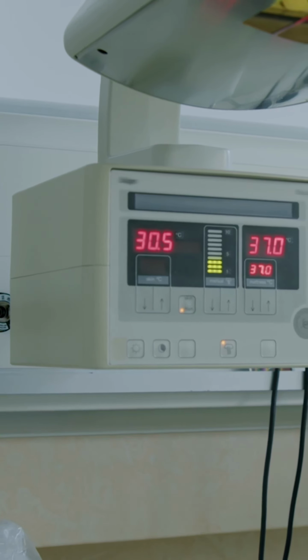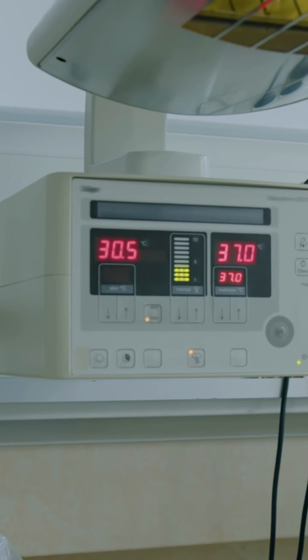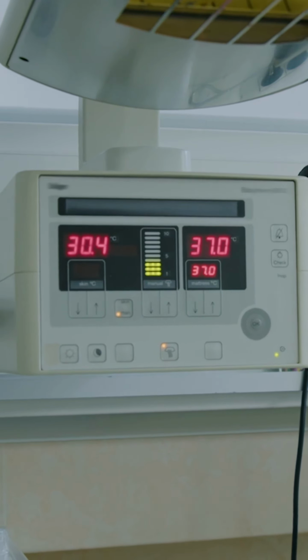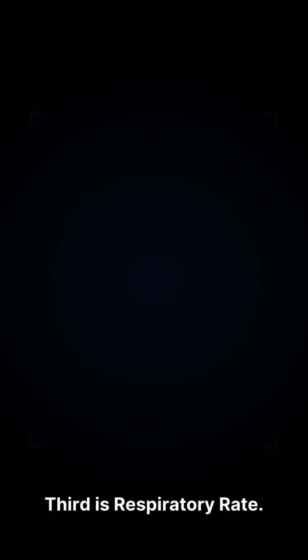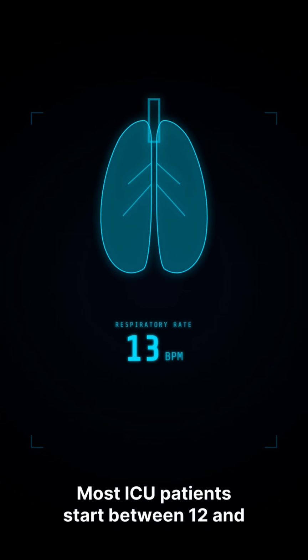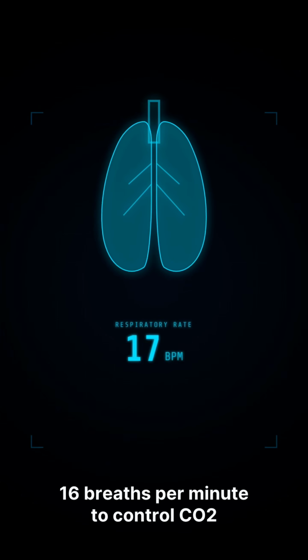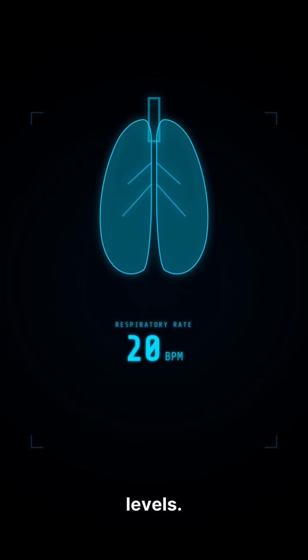Second, tidal volume. This is the air per breath, typically set at 6 to 8 milliliters per kilogram of ideal body weight. Third is respiratory rate. Most ICU patients start between 12 and 16 breaths per minute to control CO2 levels.